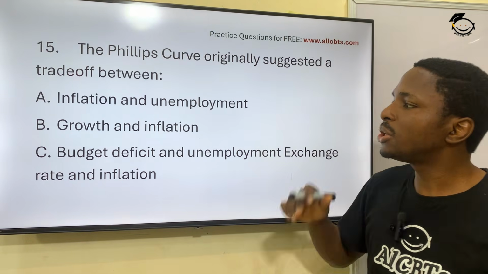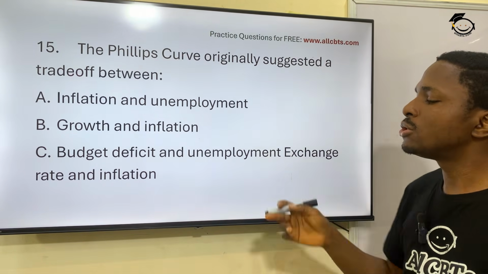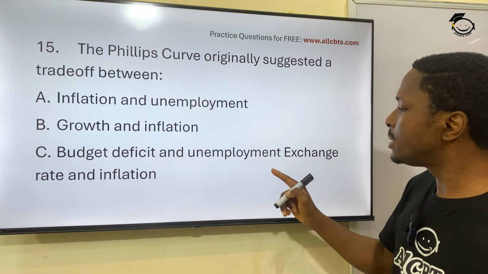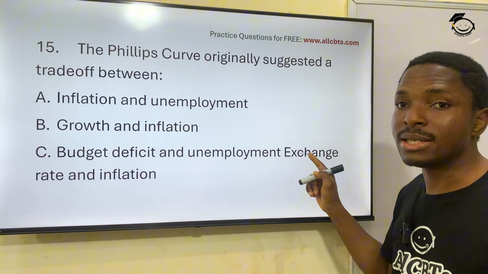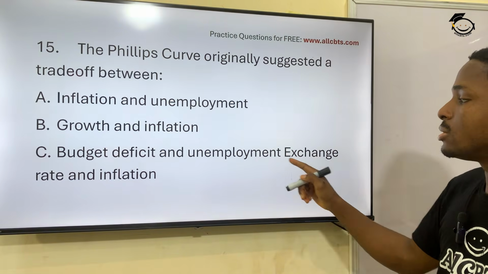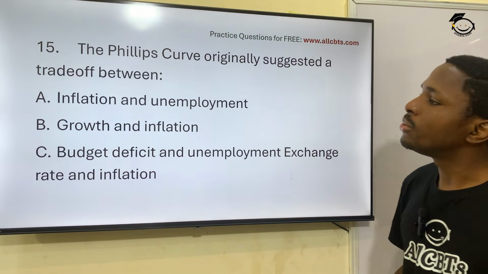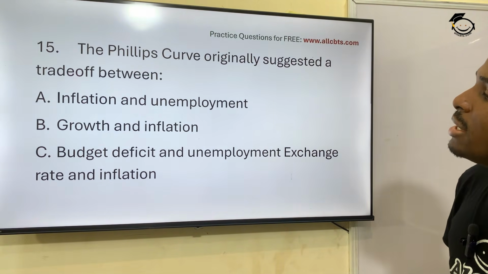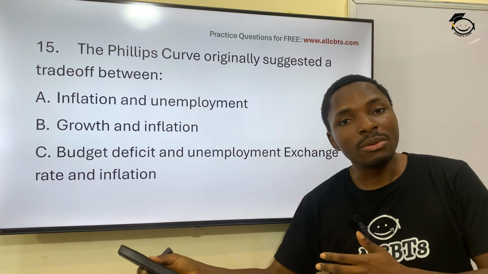Inflation and unemployment, growth and inflation, budget deficit and unemployment, exchange rates and inflation. That's the D section. I made a mistake. Alright, so the correct option here is inflation and unemployment.